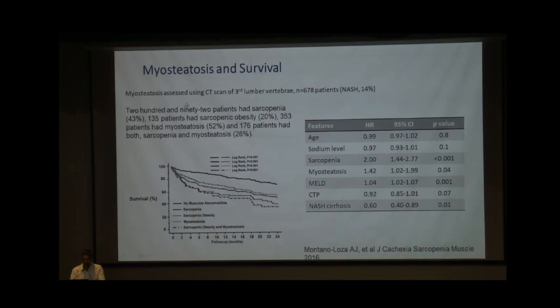In this study, where the myosteatosis was estimated by CT scan, out of 678 patients, 14% of these patients had NASH cirrhosis. Nearly 43% of patients at baseline had sarcopenia, sarcopenic obesity in 20%, and myosteatosis was seen in 52%. It was seen that survival was significantly higher in those patients who didn't have any kind of muscle abnormality as compared to those who had either sarcopenia, sarcopenic obesity, myosteatosis, or all of the above. And it was also seen that this was significantly associated on multivariate analysis.